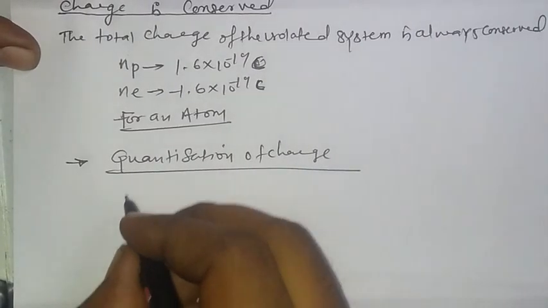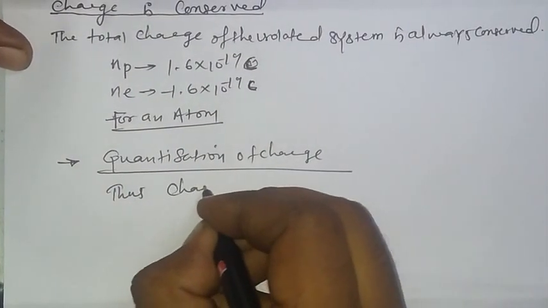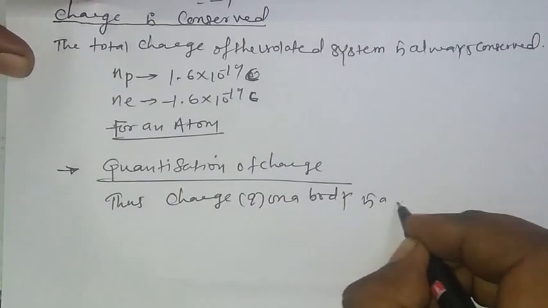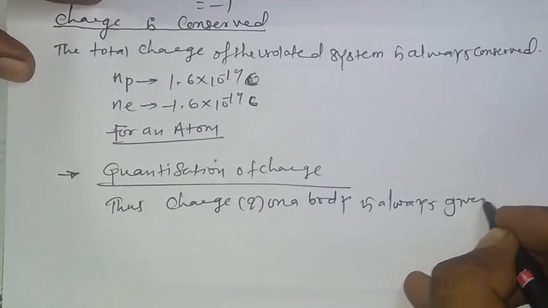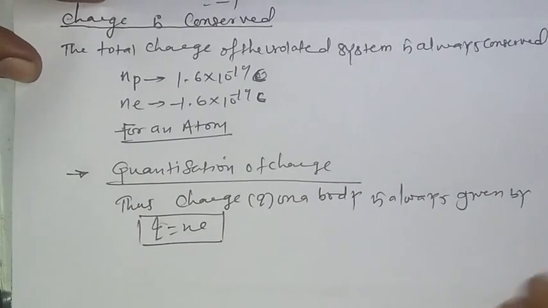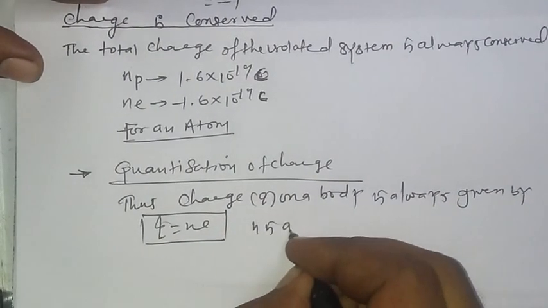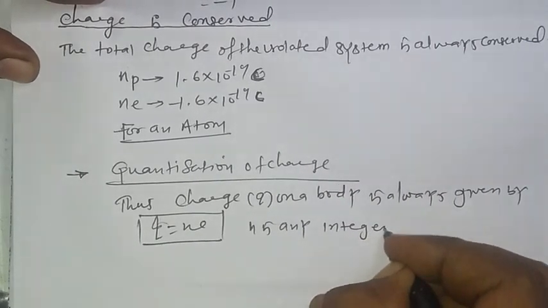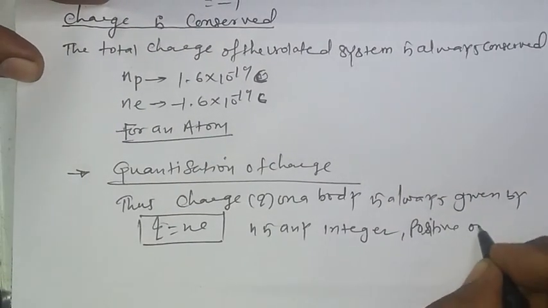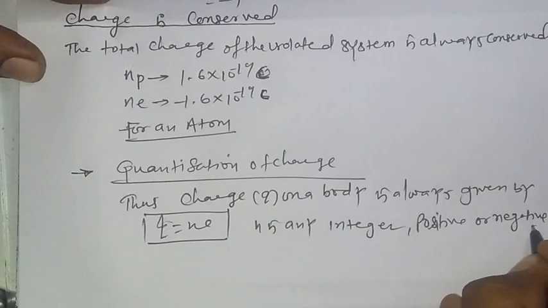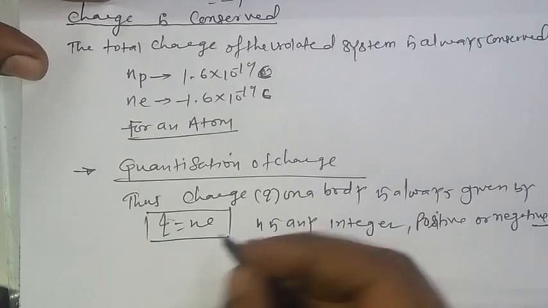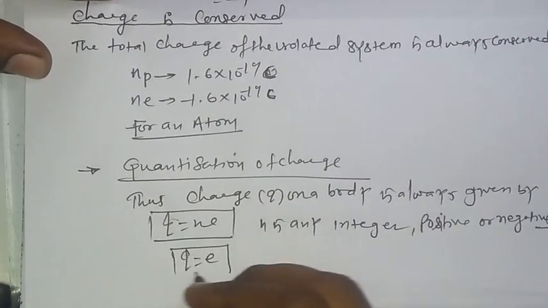Thus, the charge Q on a body is always given by Q equals n e. It may be positive or negative because n is any integer, positive or negative. By convention, if I am taking the value of n as 1, then Q is equal to e. It is the very smallest value of charge.